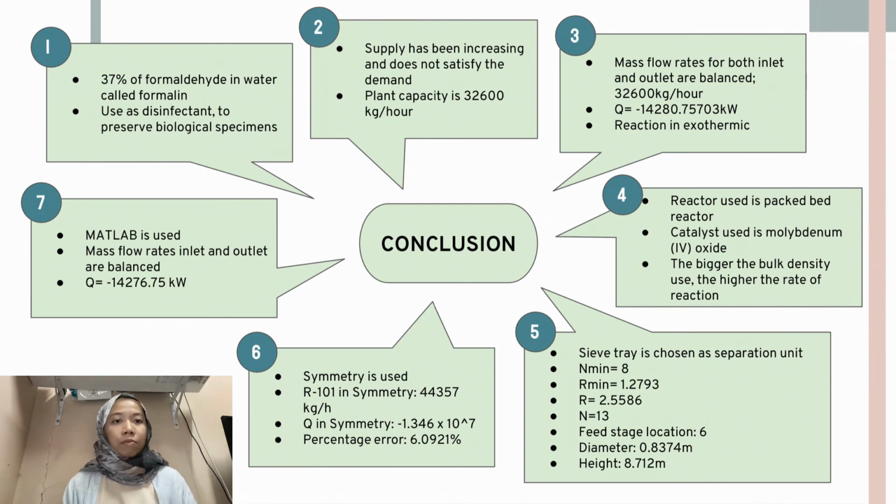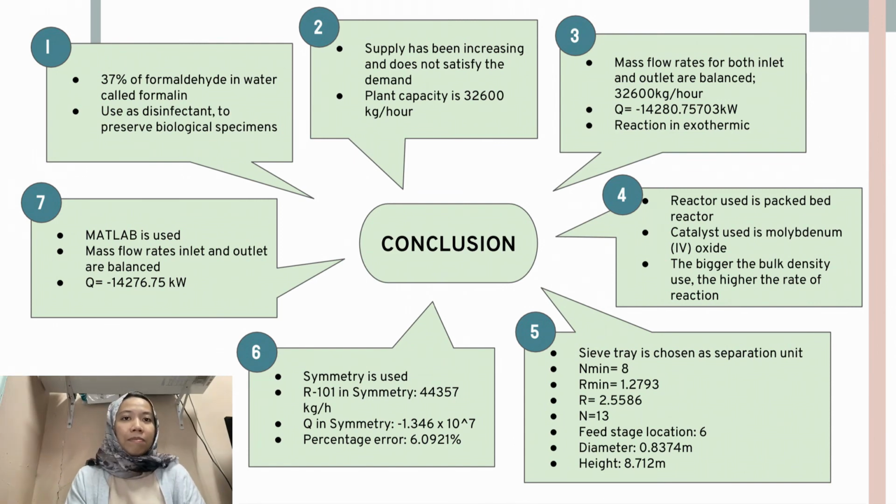For the separation process, a sieve tray is used as the separation unit. The minimum number of stages is 8 and the minimum reflux ratio is 1.2793. Then we can get the reflux ratio, which is 2.5586. The number of stages N is equal to 13, and the feed stage is located at stage 6. After calculation, the diameter for the distillation column used is 0.8374 meter and the height is 8.712 meter.